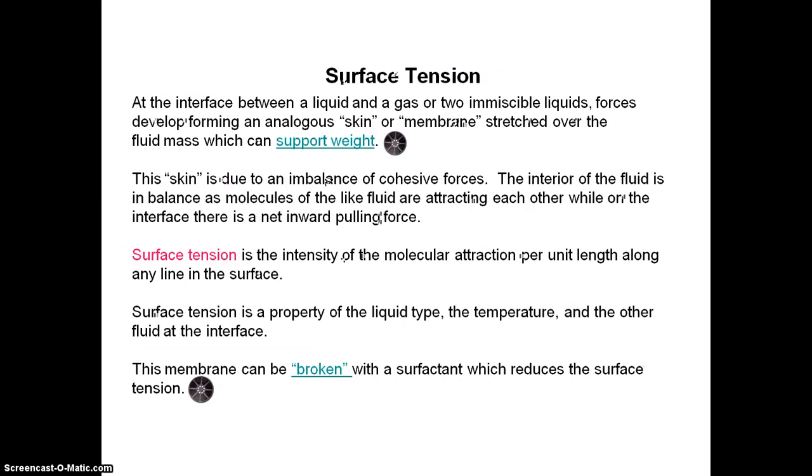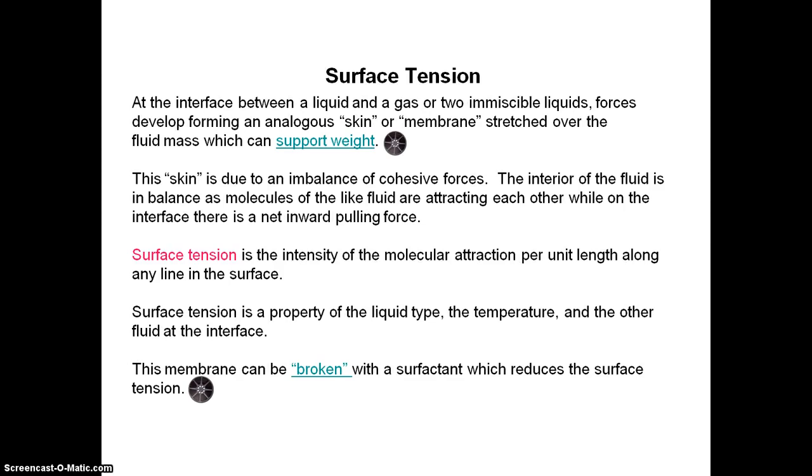Next comes surface tension. Surface tension occurs at the interface between a liquid and a gas, or two immiscible fluids or liquids. Forces develop forming an analogous skin or a membrane stretched over the fluid mass, which can support weight. This skin is also called a membrane. The skin is mainly due to imbalanced cohesive forces. The interior of the fluid is in balance as molecules of the like fluid are attracted to each other, while on the interface there is a net upward pulling force.